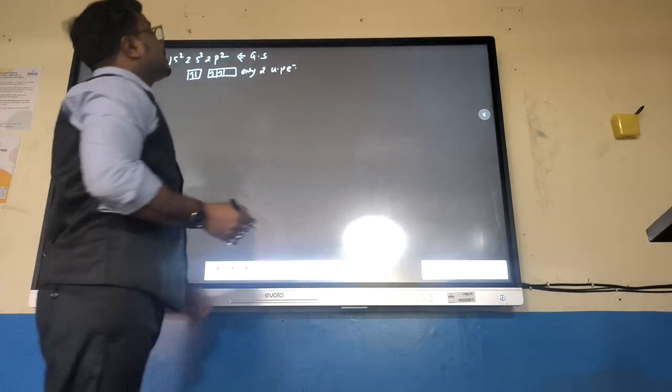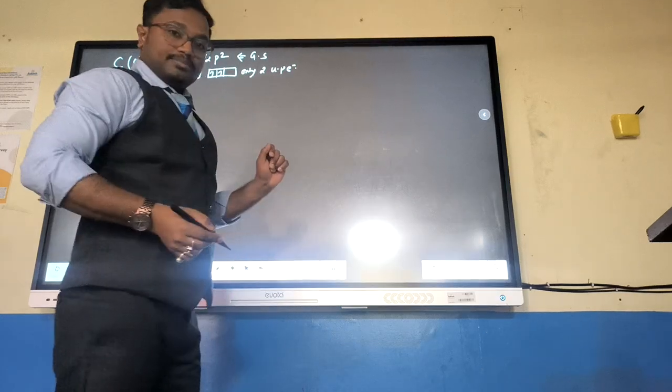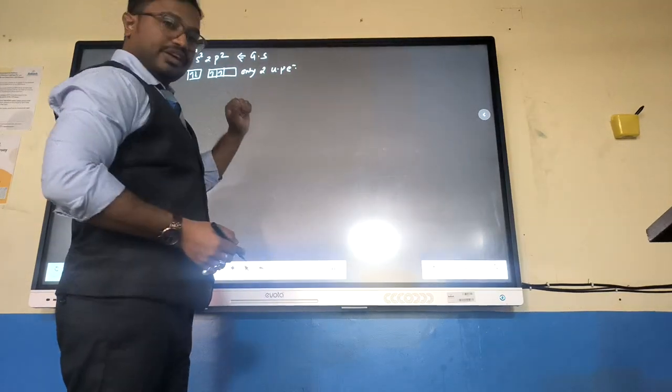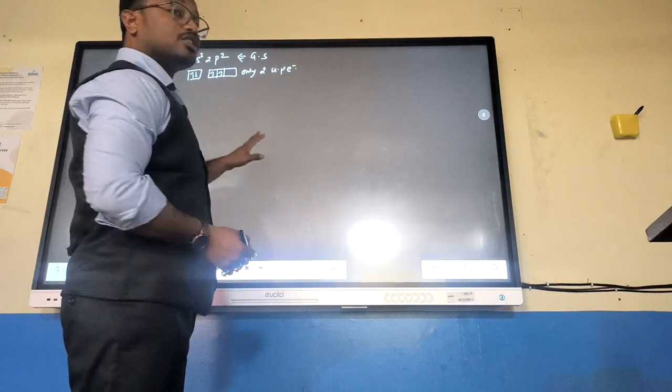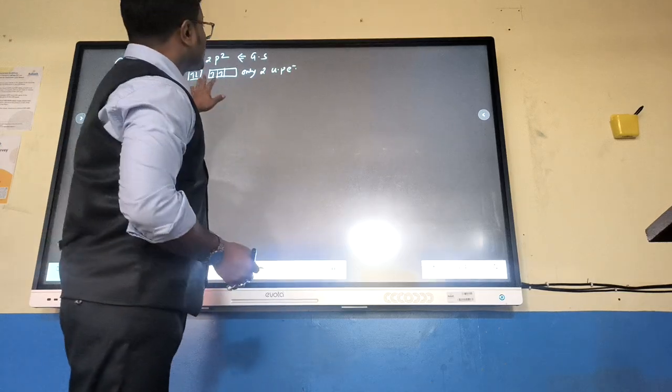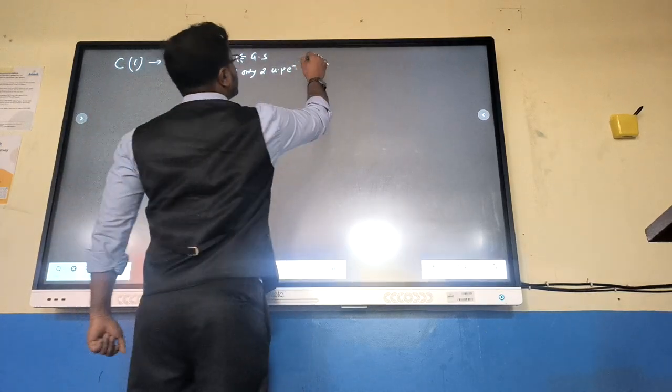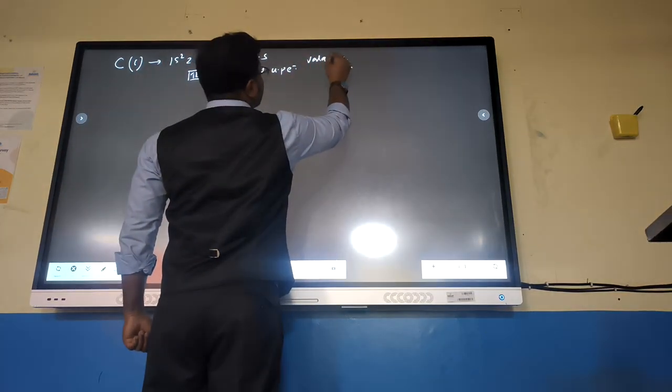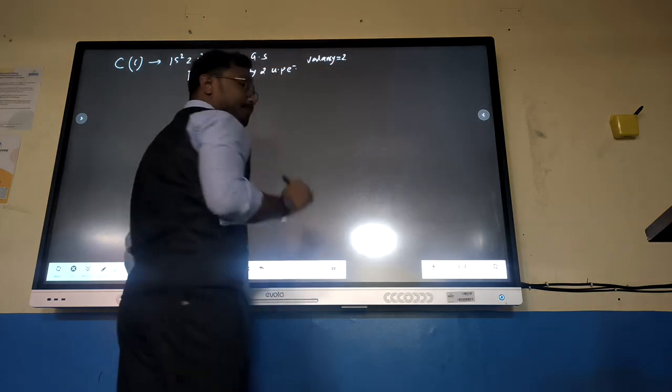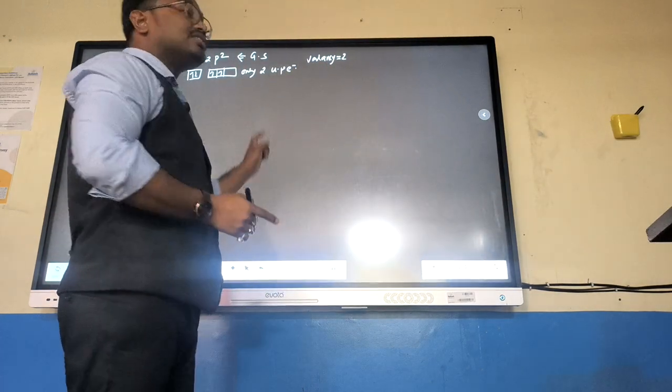According to the old concept, valency is the combining capacity of an element, but the modern concept says the number of unpaired electrons. So here are two unpaired electrons, so valency should be 2, but we know that carbon has valency 4.